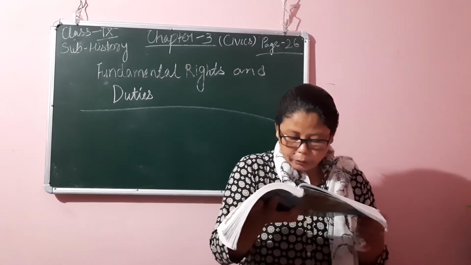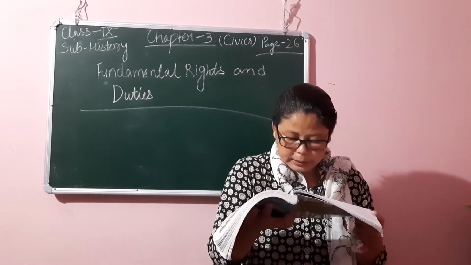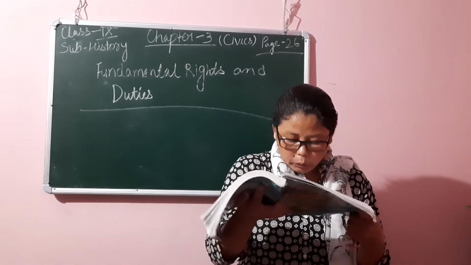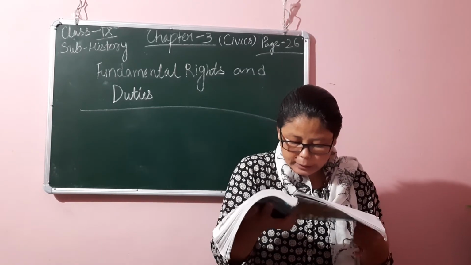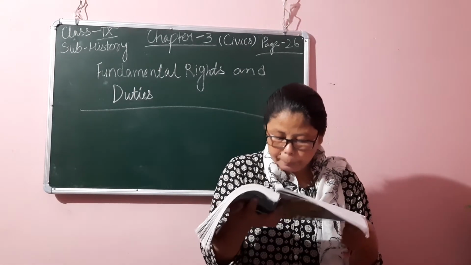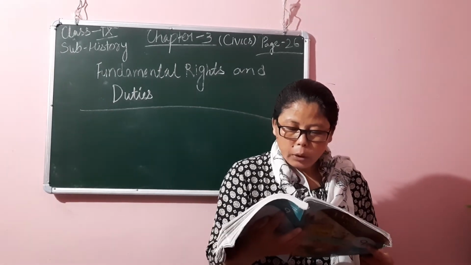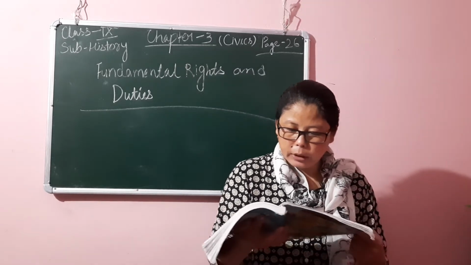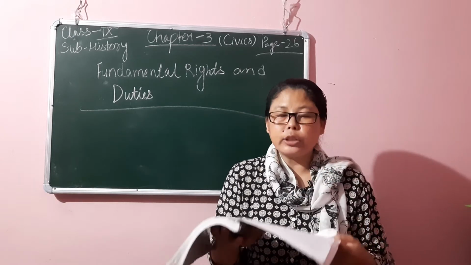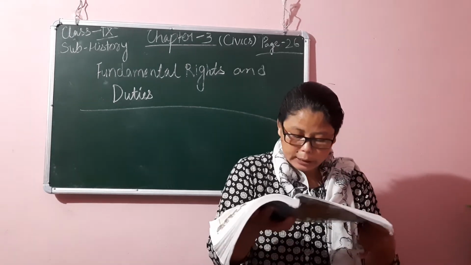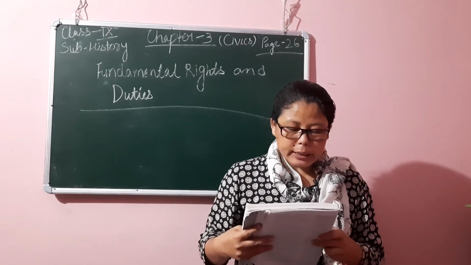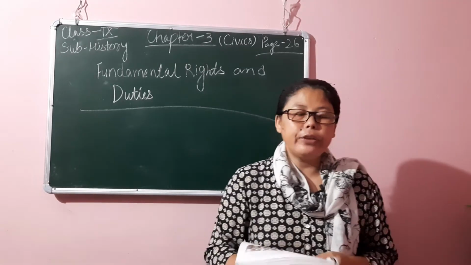Next is freedom to attend religious instruction or religious worship in certain educational institutions. It comes under Article 28. It mentions that no religious instruction will be imparted in any educational institution wholly maintained out of state funds, which is different from an institution receiving government aid. So Article 28 mentioned that no religious instruction should be imparted in an educational institution wholly maintained out of state funds.